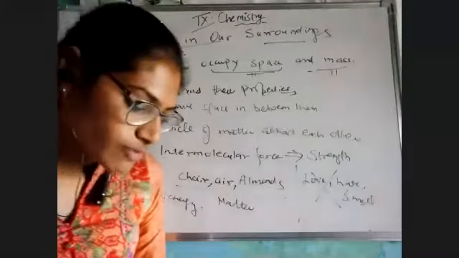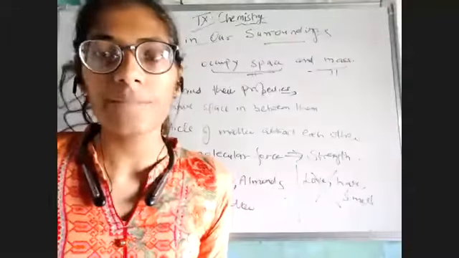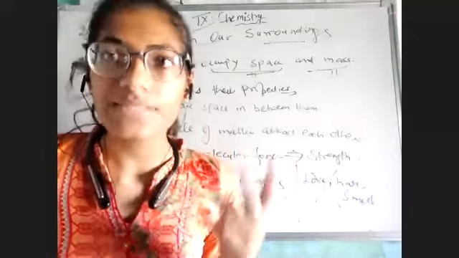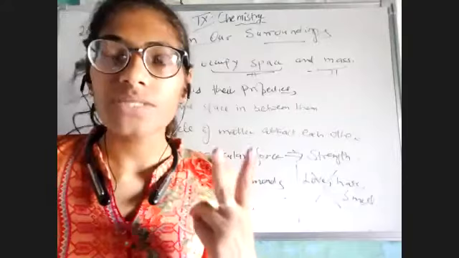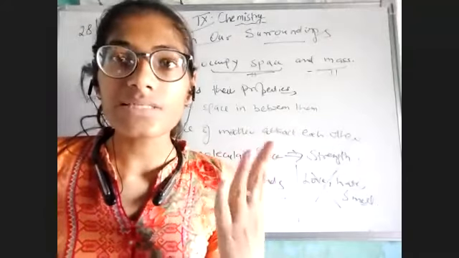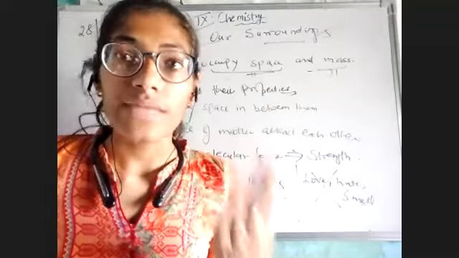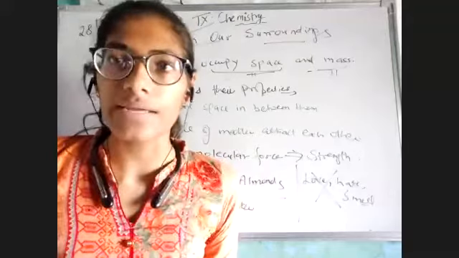Now the last question is, what are the characteristics of the particles of matter? This we have all studied today. First one, they have space. Second one, they're moving very fast. With the increase in temperature, they can move very fast. Third one, they can mix with each other. And lastly, we can say that they have the force of attraction also. Okay, so these are the characteristics of particles.